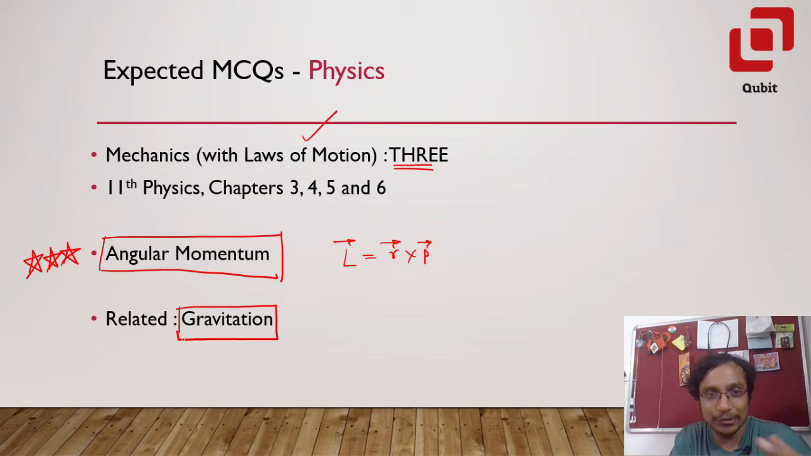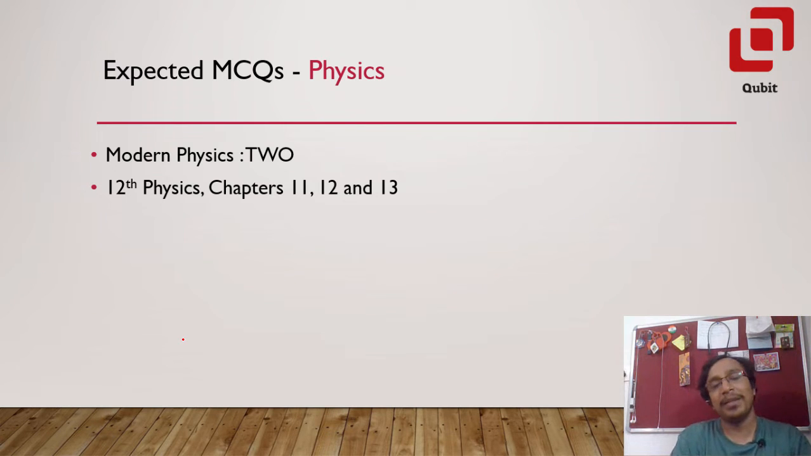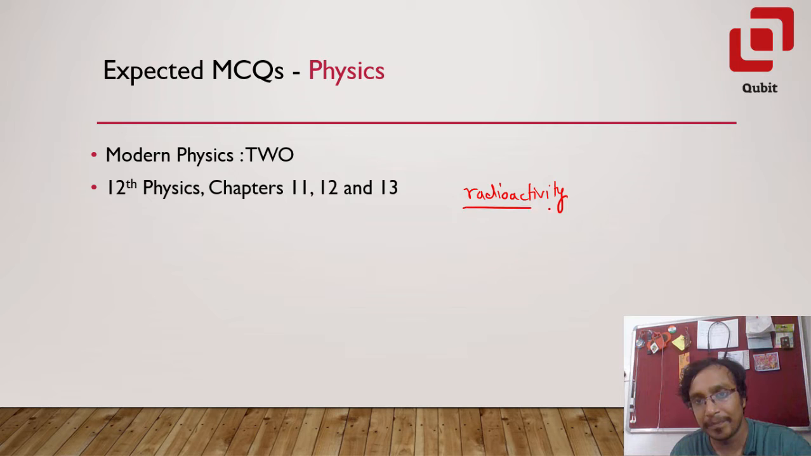Now let us go to the next topics. I'm expecting 2 questions from modern physics. In modern physics, there are 3 chapters from 12th physics, which are dual nature of radiation and matter, then atoms and nuclei. Even in atoms and nuclei, I've seen more questions from the nuclei part, that's radioactivity, decay rate, half-life, average life, that kind of thing.